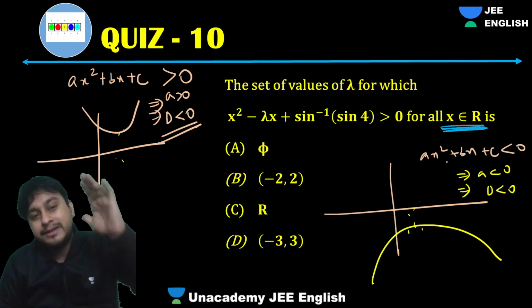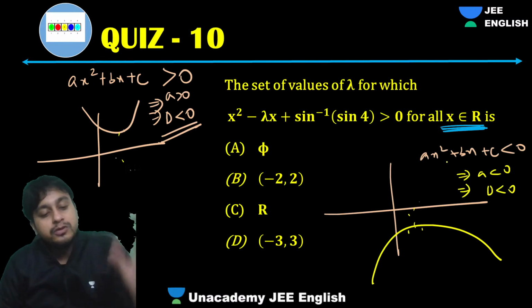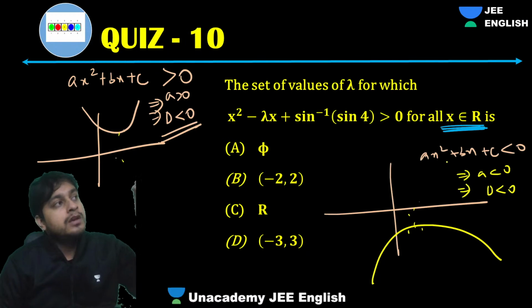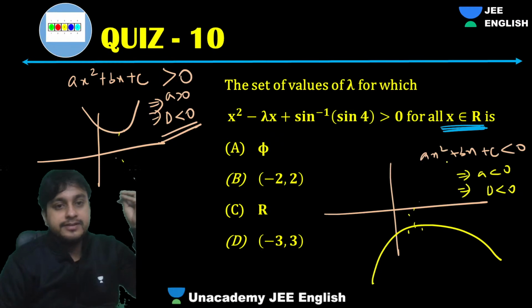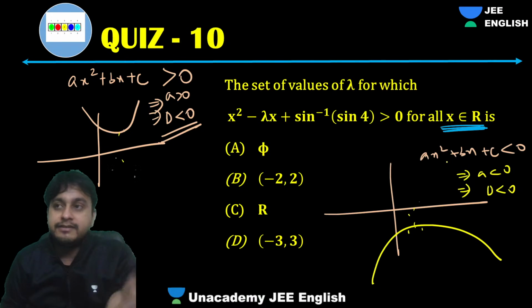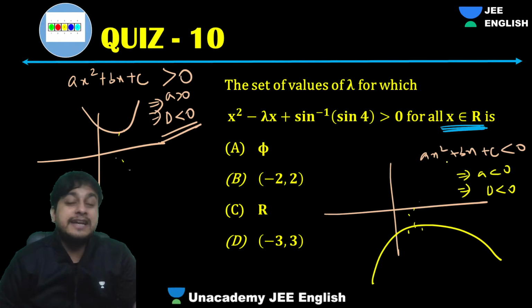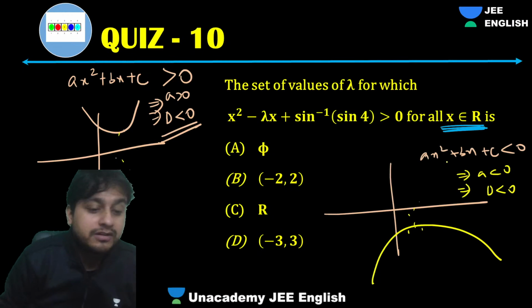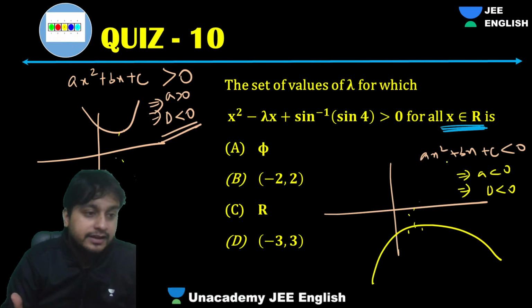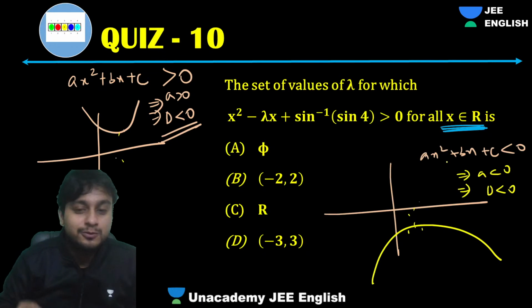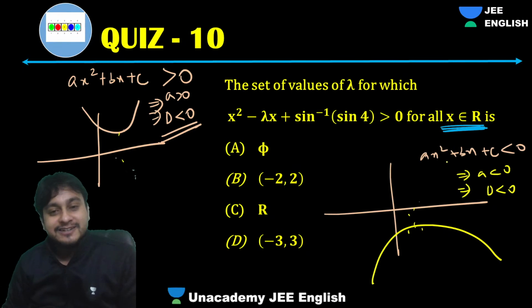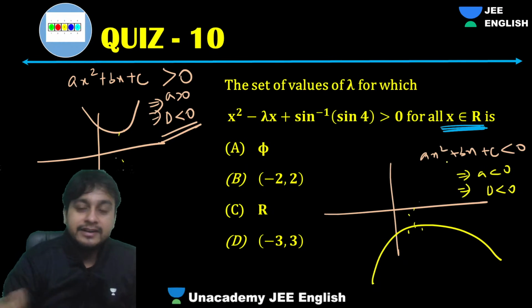This quadratic concept is the most famous and mostly used in probability, calculus, then you can see trigonometry, matrices, conic sections, what not. This quadratic equation has been used everywhere, but this concept is the most favorite of the teachers who put up the paper. So definitely you have to keep it in mind.